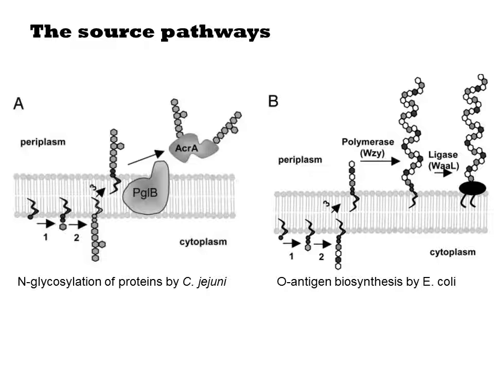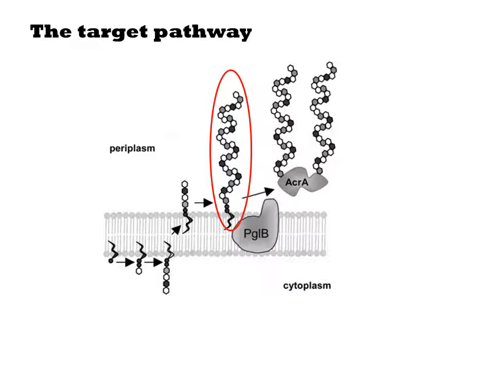The O-antigen biosynthesis in E. coli similarly starts with the lipid-linked oligosaccharide that is transported across the membrane, but then is polymerized into a 40-unit polymer and transferred to another lipid anchor. These two pathways involve different oligosaccharides, but beyond this consideration, they perform the same sequence of steps to give rise to this periplasmic oligosaccharide intermediate. What they show in this paper is that they can splice the two pathways together over this intermediate and obtain glycoproteins in which AcrA has picked up the O-antigen's oligosaccharide.